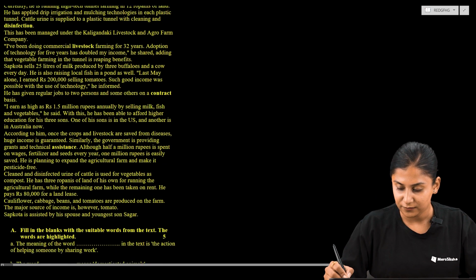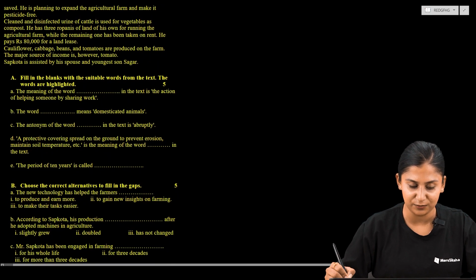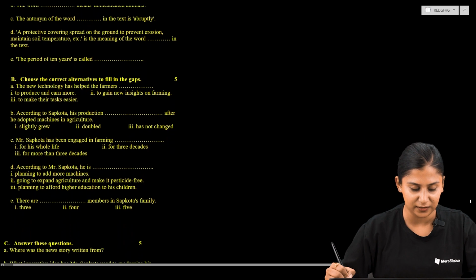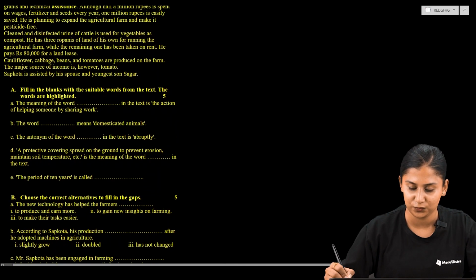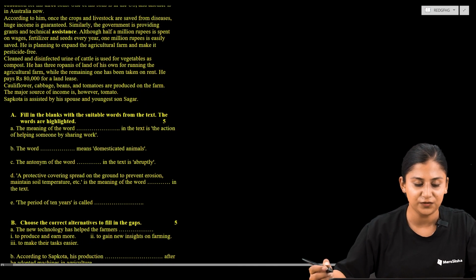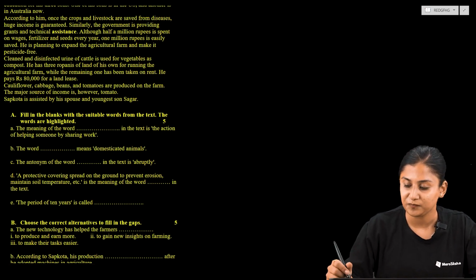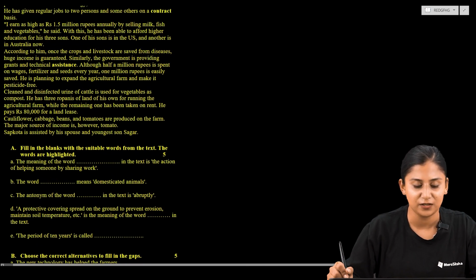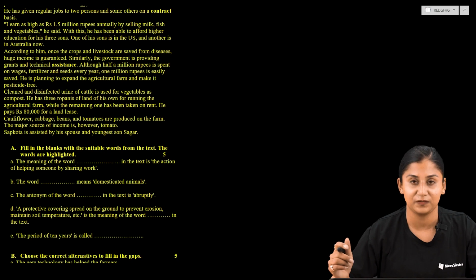Here we are provided with 3 question types as I mentioned before. The first question type is filling the blanks, another one is to choose the correct alternative, and the last one is to answer the questions. Let us move to the first question, filling the blanks. Fill in the blanks with suitable words from the text. The words are highlighted, and from those highlighted words we are supposed to select the appropriate words that match the idea provided to us here.